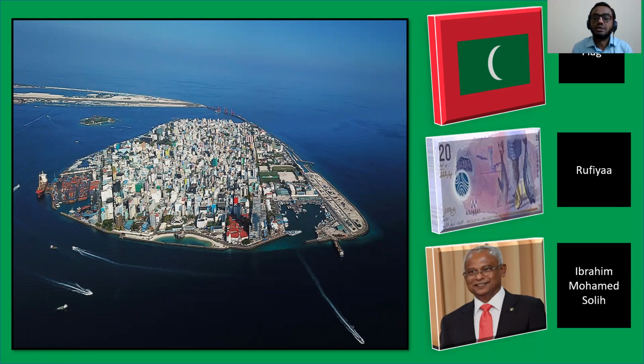In the middle, there is the currency of Maldives, the Rufiyaa, and the president of Maldives, Ibrahim Mohammed Solih, is shown in the last picture. Okay, can you understand? Okay, fine. Now, go next.